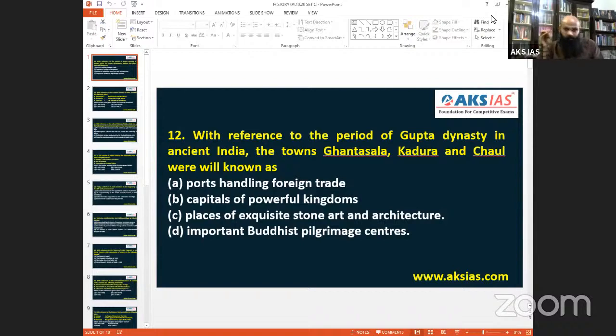We say Hoysalas of Dwarasamudra. If you have learned the Hoysala dynasty, you will understand where Dwarasamudra and Halebeedu are. Halebeedu or Dwarasamudra comes from Karnataka, not Maharashtra. That's a wrong answer. Coming to Girnar, of course, the word Gir itself is famous for Gujarat. That's a right answer. Sthanishwara is not in Uttar Pradesh, it is Thanesar, which is in Haryana. Sthanishwara is an old name, one of Harsha's capitals, modern day Thanesar. So that's a wrong answer.